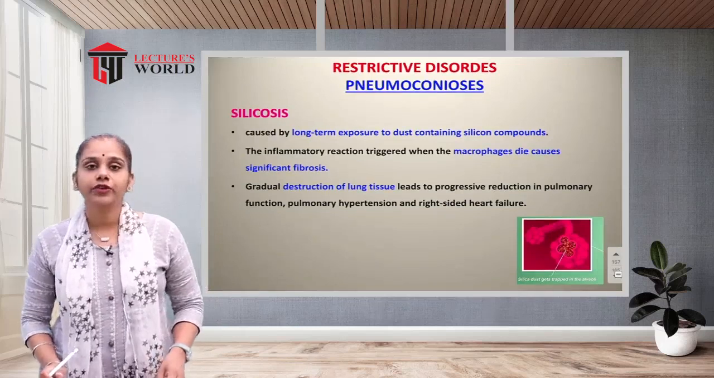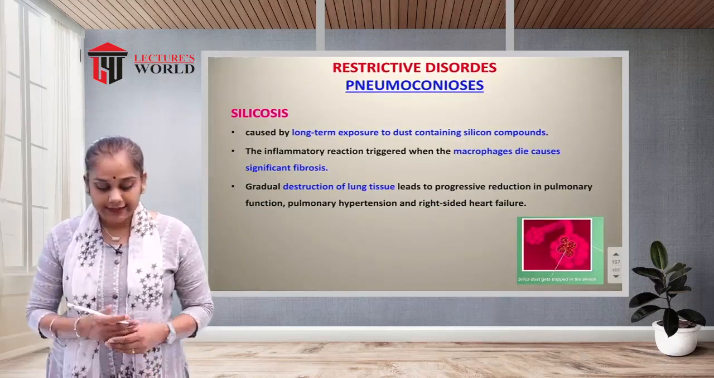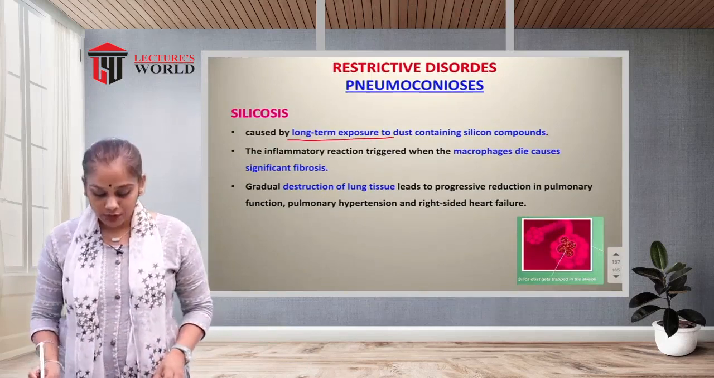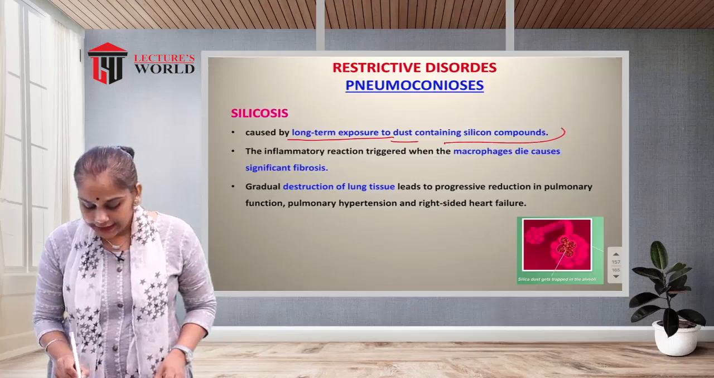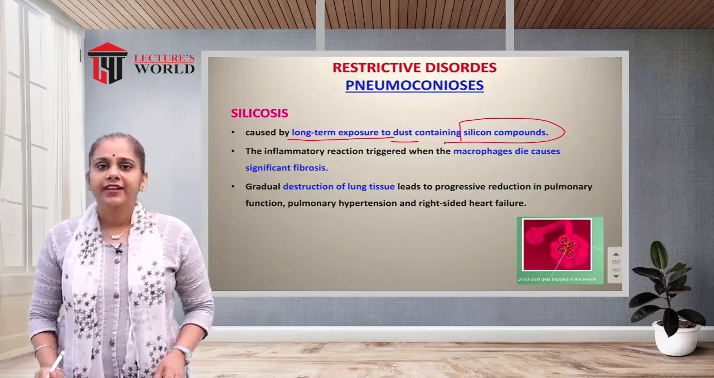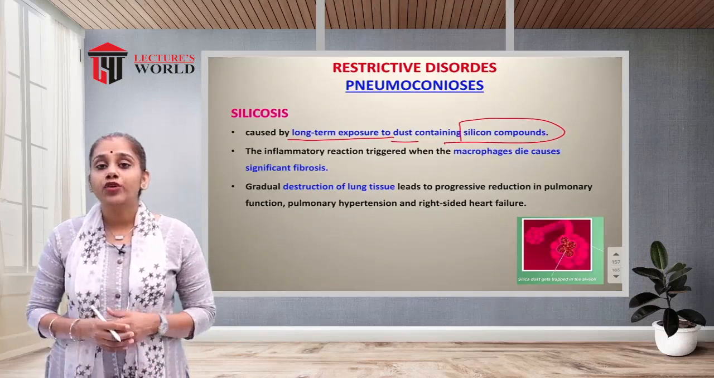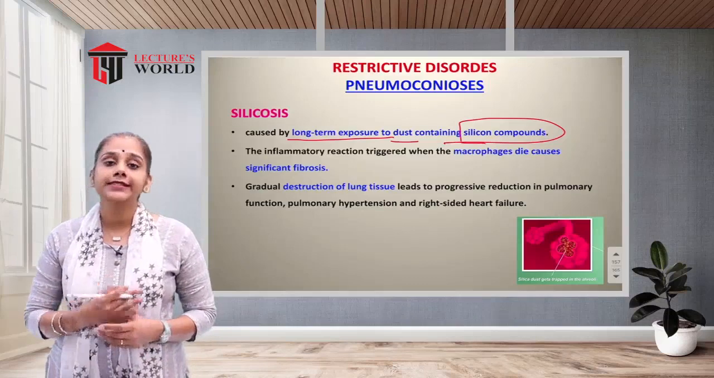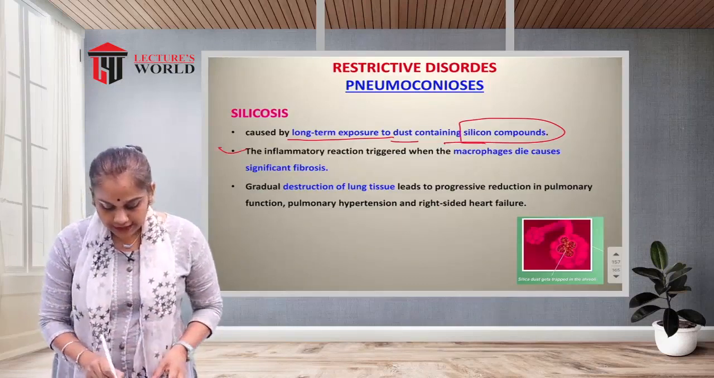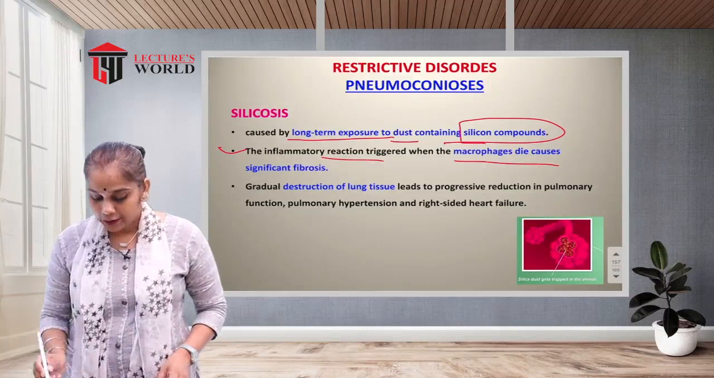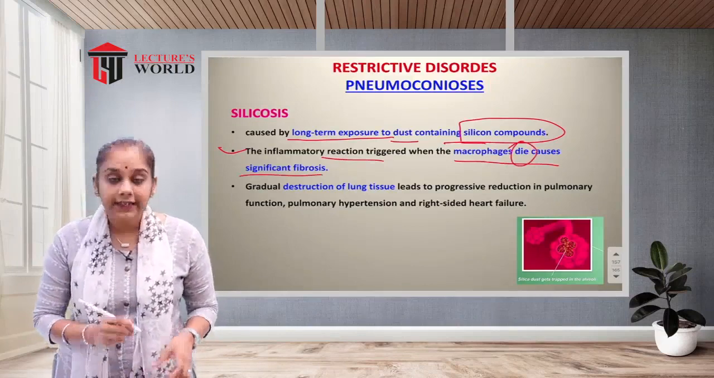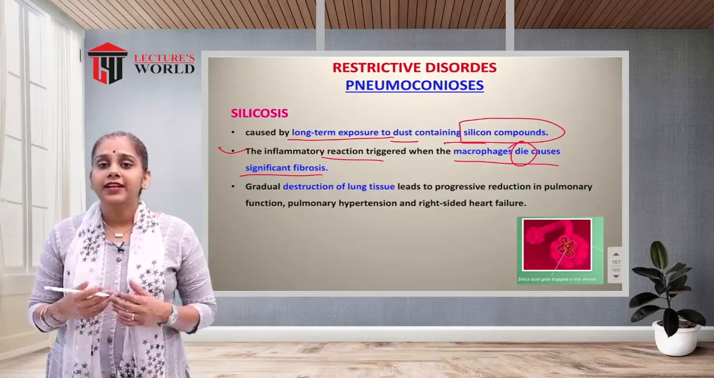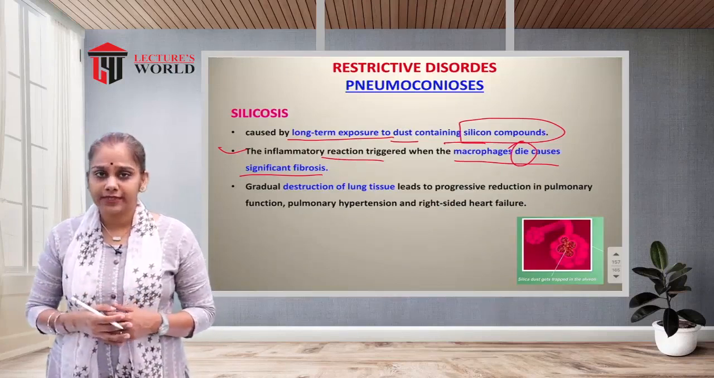In pneumoconiosis, another disorder is silicosis, which is caused by long term exposure to dust which contains silicon compounds. It occurs because of prolonged exposure to dust containing more silicon. The inflammatory reaction can be triggered when the macrophages die because of significant fibrosis, while macrophages die because of recurrent infection or recurrent fibrosis in the lungs.